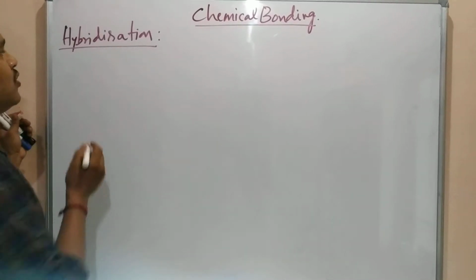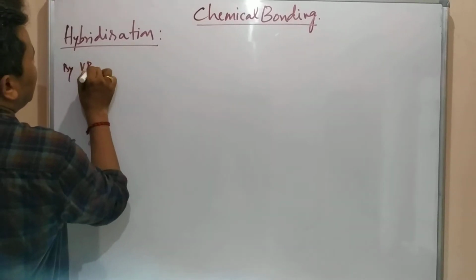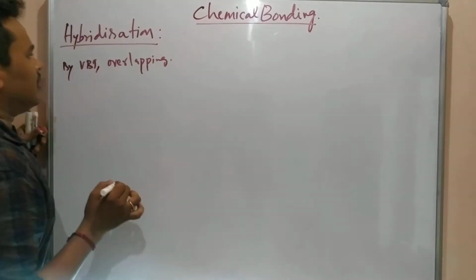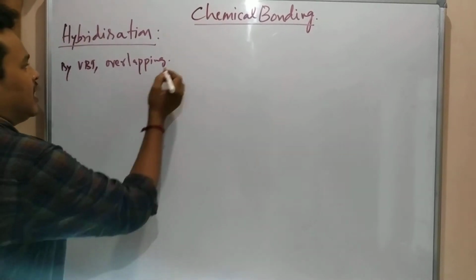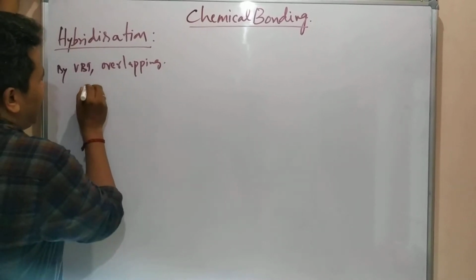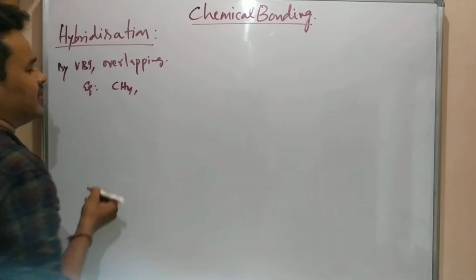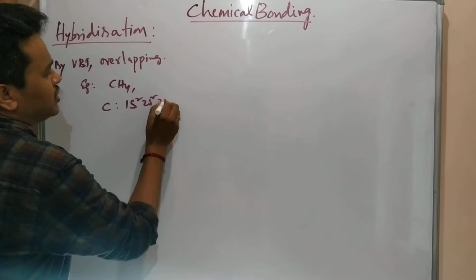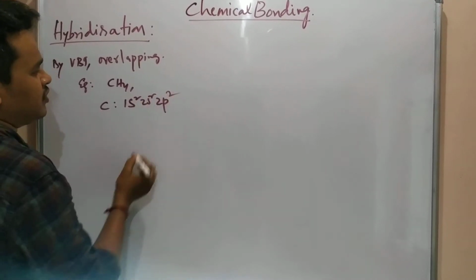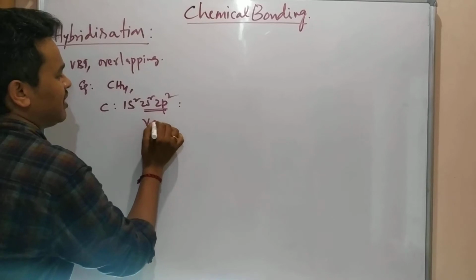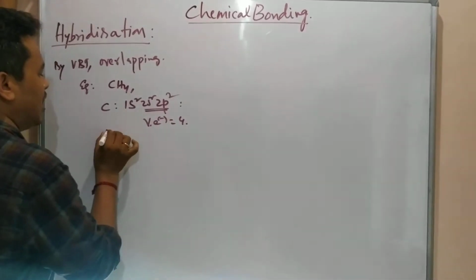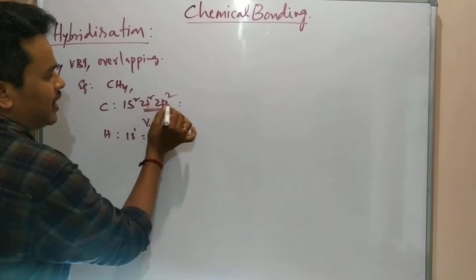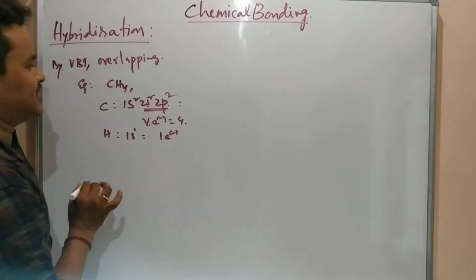What is necessary? By using VBT, what is going on? Overlapping is going to occur in between. Whenever overlapping takes place, for example, CH4, which we studied. CH4 means carbon is there. What is the electronic configuration? 1s2, 2s2, 2p2. This is the valence shell. In the valence shell, valence electrons are 4. Hydrogen, we know, is 1s1. How many electrons? 1 electron is there. Carbon has s orbital and p orbital; here it is only s orbital.